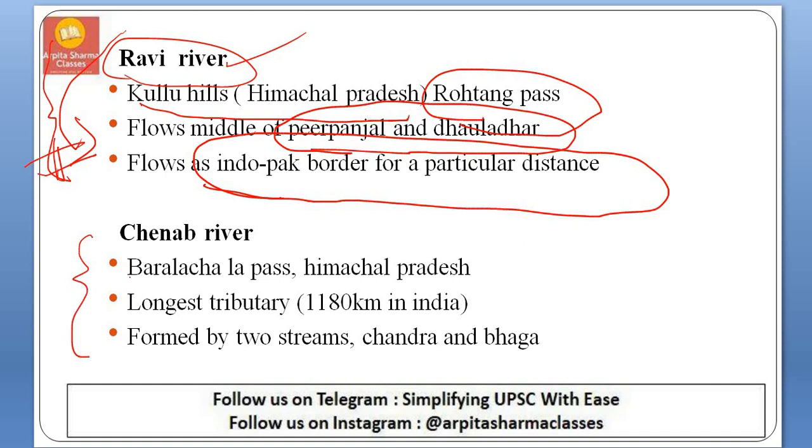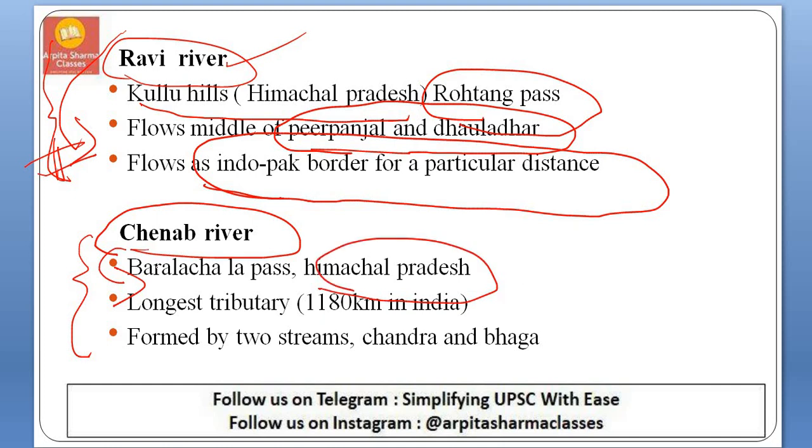So next is Chenab. Chenab River rises in Baralacha Pass in Himachal Pradesh and it is one of the longest tributaries of the Indus drainage system. It is formed out of two streams that originate in Himachal Pradesh, that is Chandra and Bhaga. These two rivers meet and form the Chenab River.